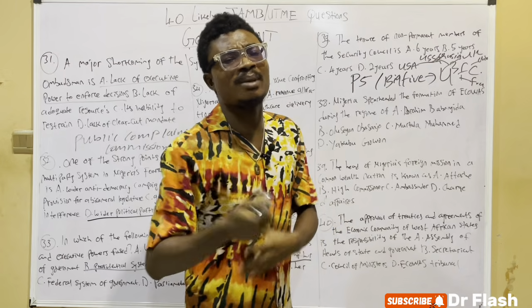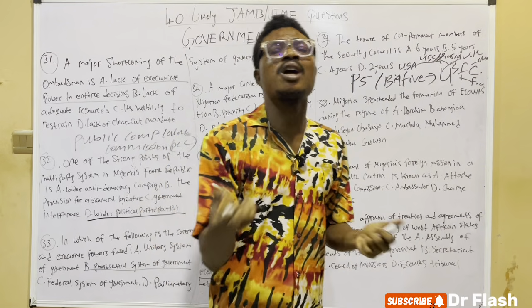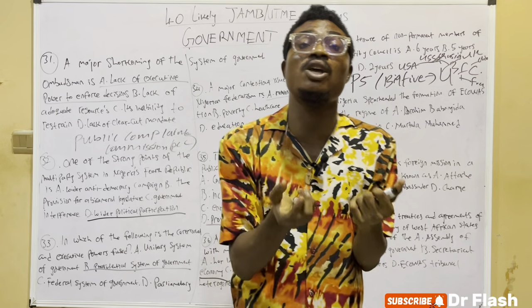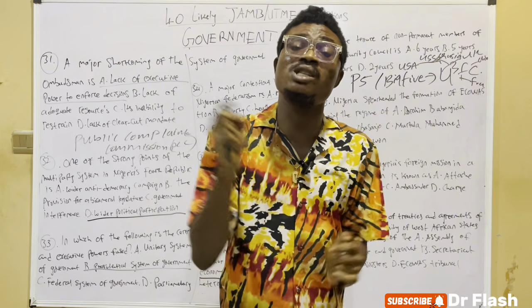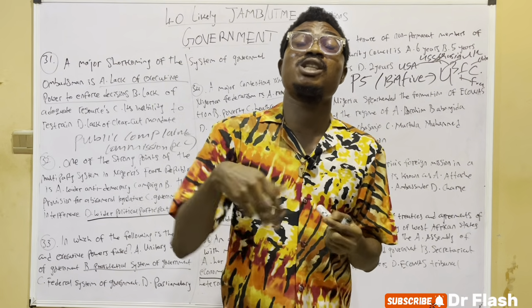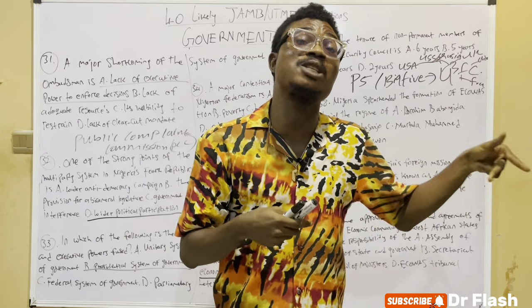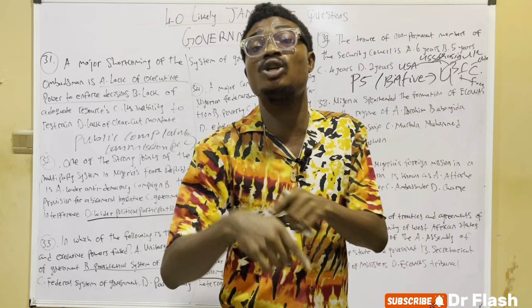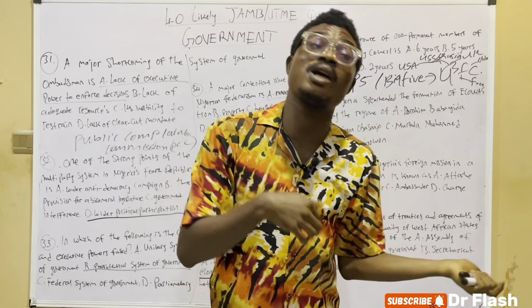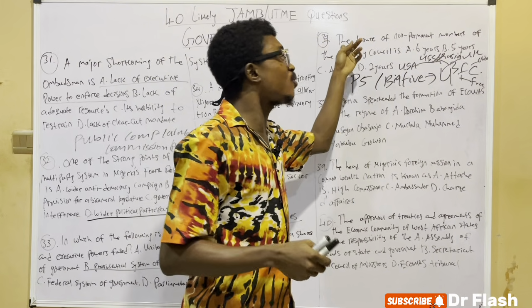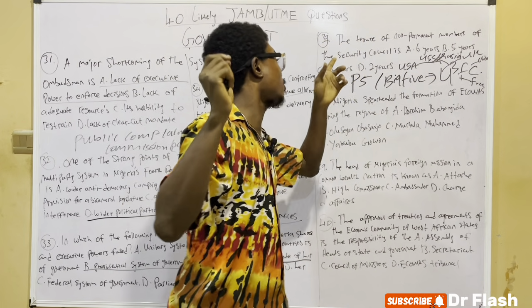Then we have the non-permanent members of the Security Council. They usually hold office for 2 years, on a rotational basis: if a country becomes a non-permanent member for 2 years, it cannot become a non-permanent member again unless re-elected. So the tenure of non-permanent members is 2 years.